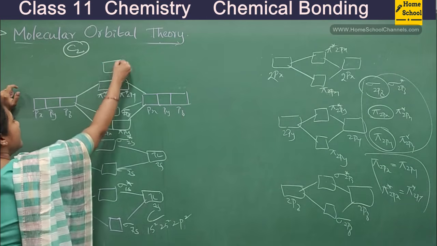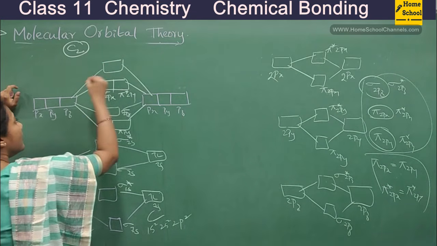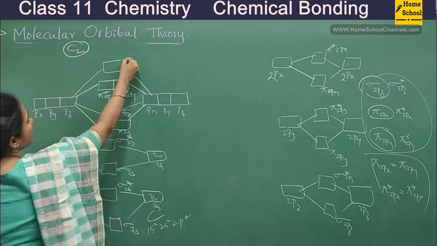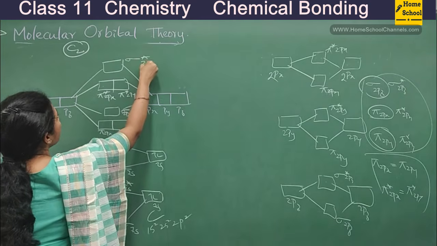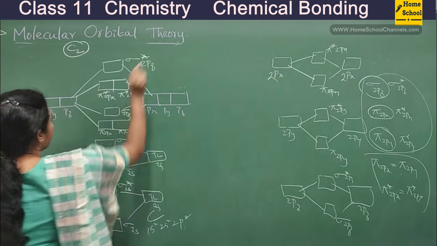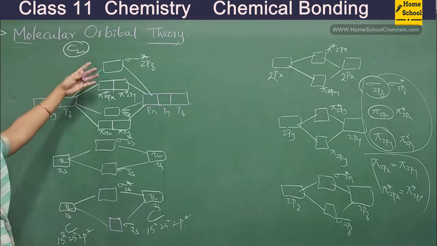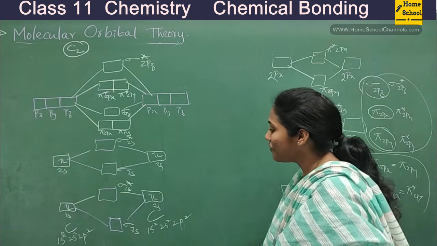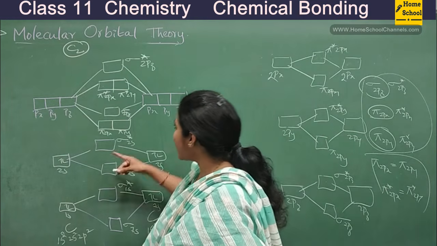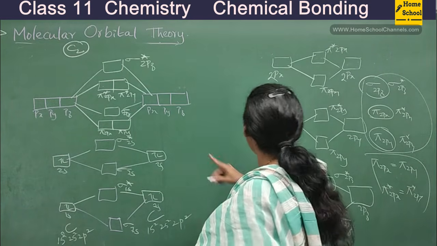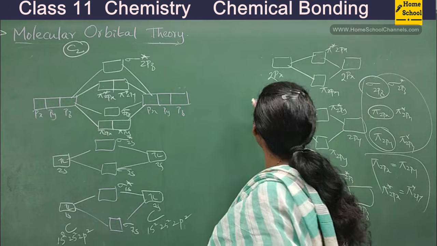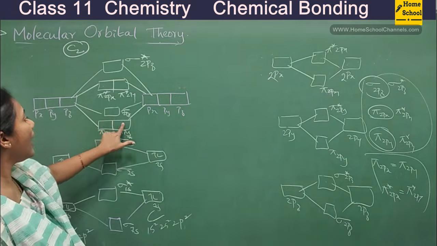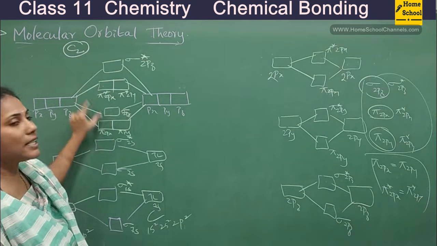And finally, the very highest energy molecular orbital is sigma star 2pz. So this is how you will show the energy level diagram for C2. Okay, fine. So now let us fill the molecular orbitals. Let us try to write the electronic configuration. I hope you are clear how these 6 molecular orbitals are formed.